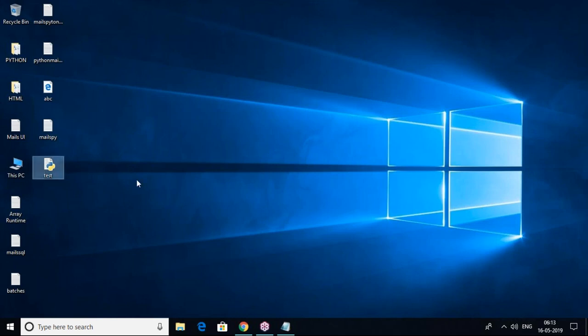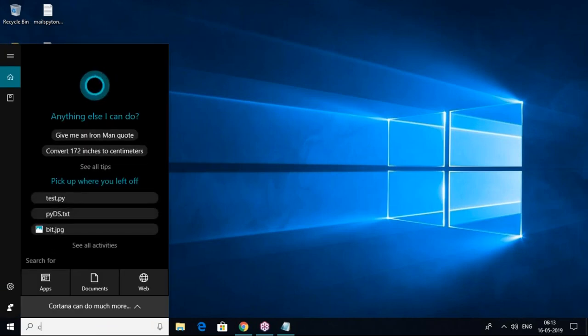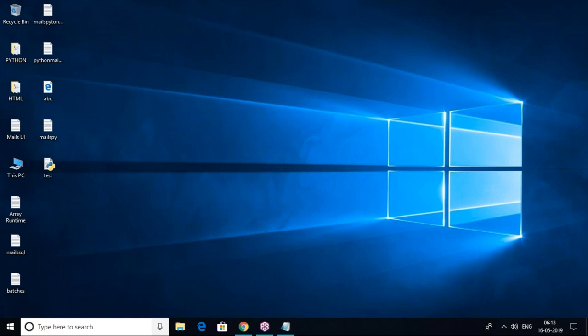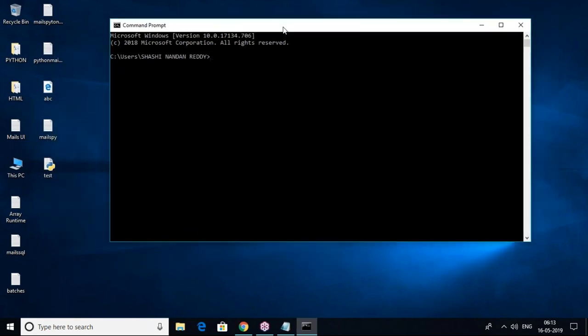I want to execute this test.py file. So if you want to execute, then we can open command prompt. Or directly you can execute in Python IDLE also, but I'm showing both ways. Your file is located on the desktop, so you have to change the directory. So cd space desktop. Then after that you can run py space test.py.